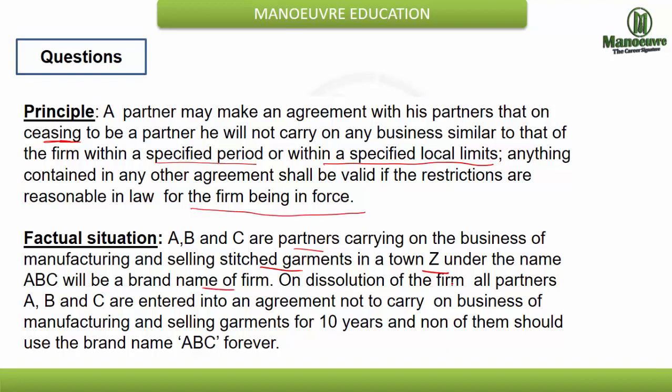On dissolution of the firm, all partners A, B and C entered into an agreement not to carry on the business of manufacturing and selling garments for 10 years, and none of them should use the brand name ABC forever, because if any one uses it, then they can earn on the goodwill, which they have to share. So it was decided that none of the partners A, B or C can use the brand name ABC.